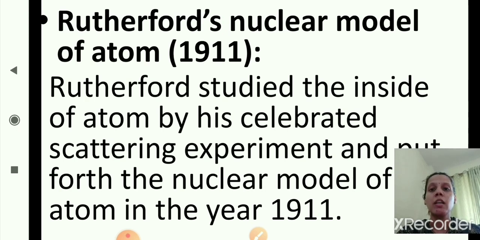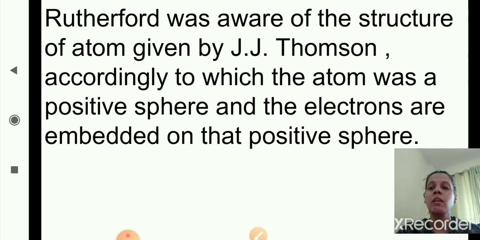Okay, now we'll start. Rutherford was aware of the structure of the atom given by J.J. Thomson. I hope you remember it. He compared his structure of the atom with the plum pudding model.